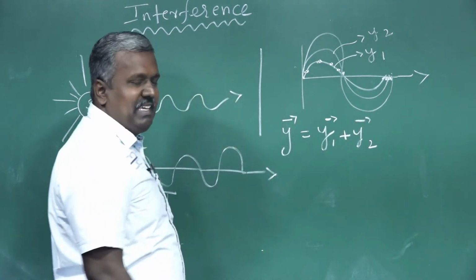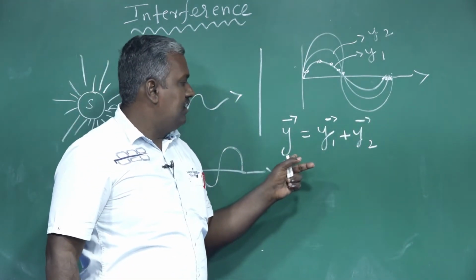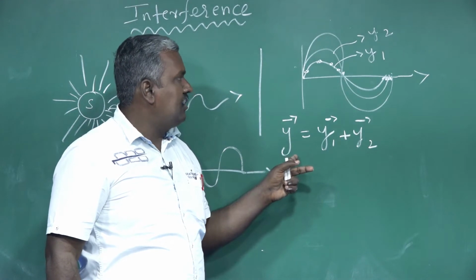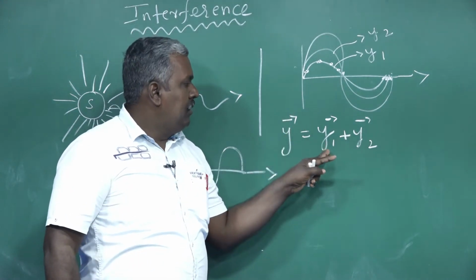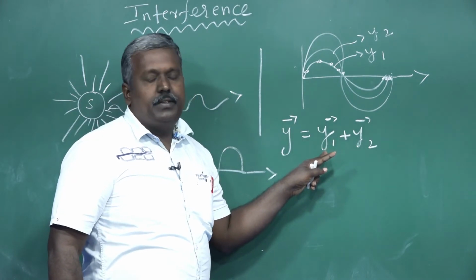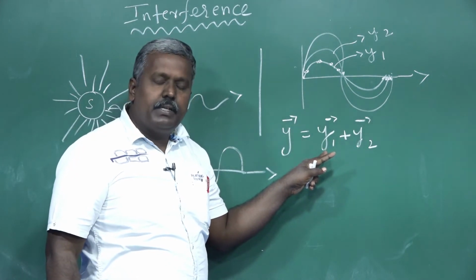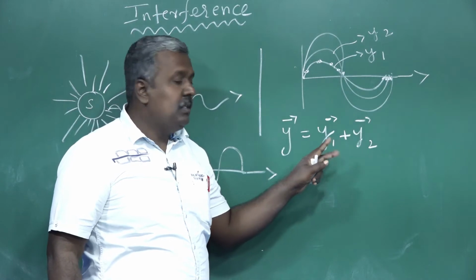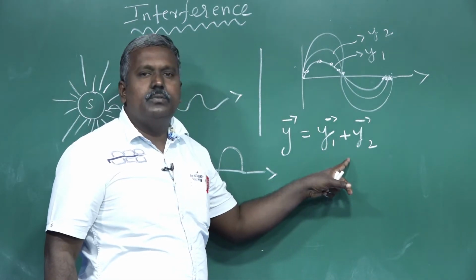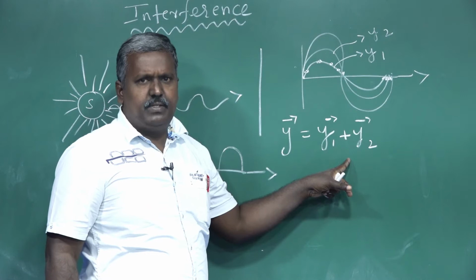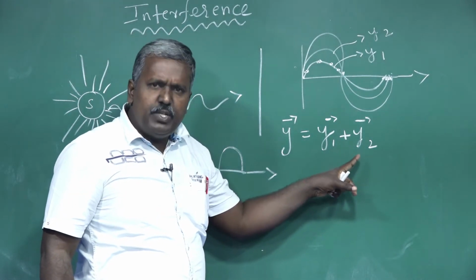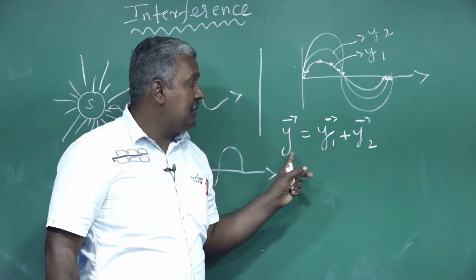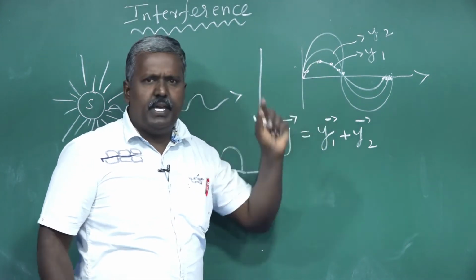The resultant displacement of two waves is equal to the vector addition of displacements of individual waves. Keep it in mind.